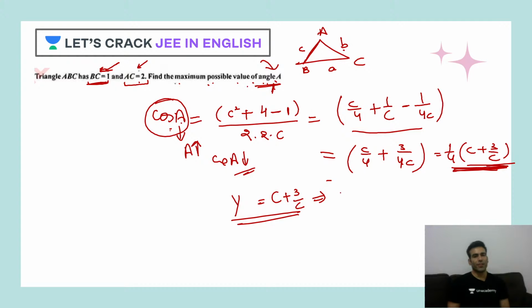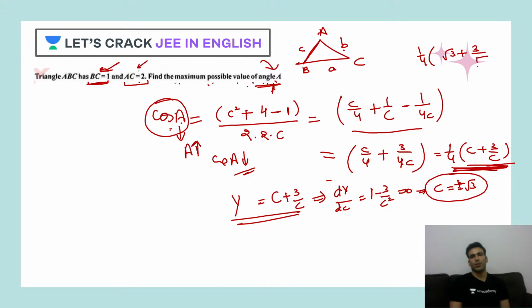So how can you minimize? You can use your application of derivative. If you use it, we'll say 1 minus 3 by c square should be equal to 0. So your c will be plus minus root 3. Now you can just check it for plus minus root 3. If you put in root 3, this will be 1/4 of root 3 plus 3 upon root 3. So this will become what?